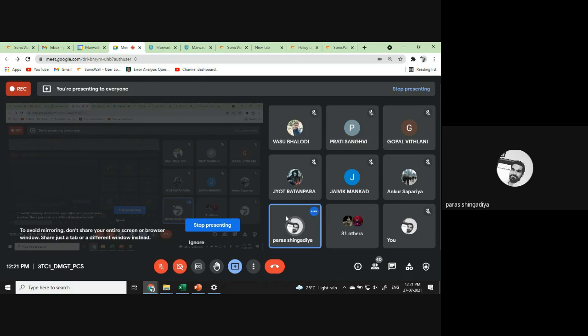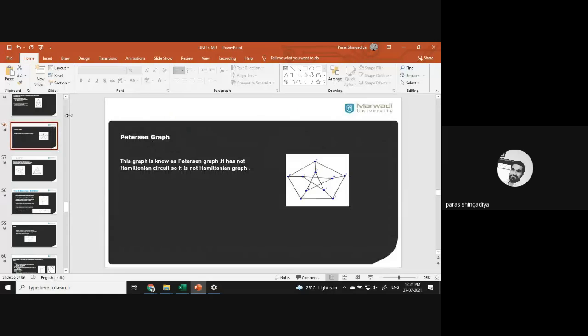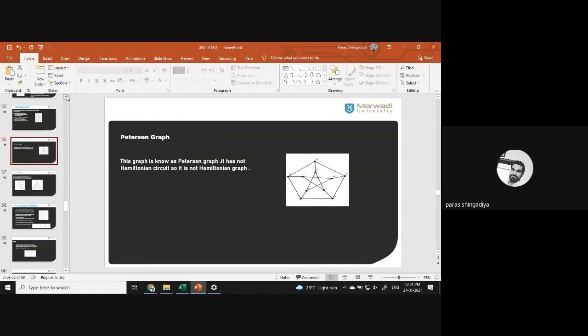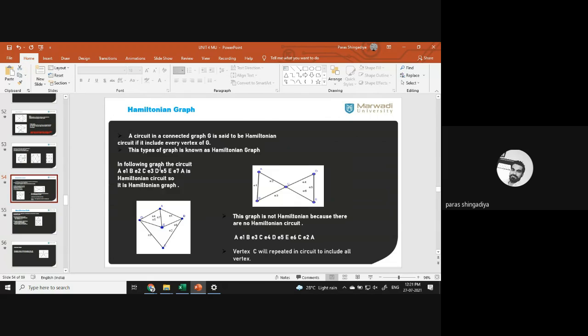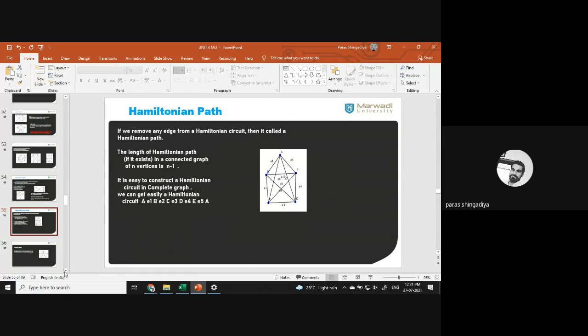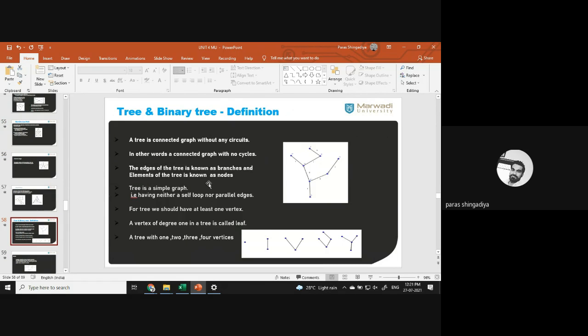Okay, and after that we discussed two to three theorems. I think the first and second theorems are related to the concept of tree. We checked that for any tree, with any number of vertices, any number of edges, we can say that there exists only one path between any pair of vertices of the graph of the tree.